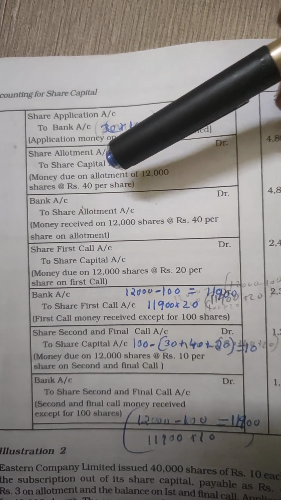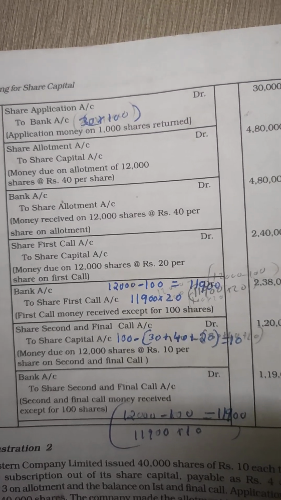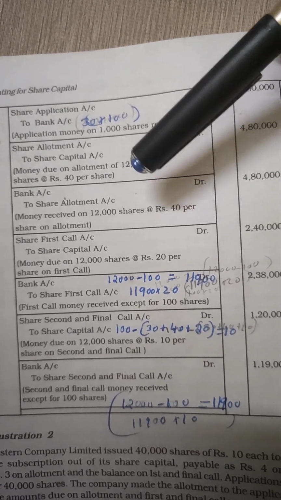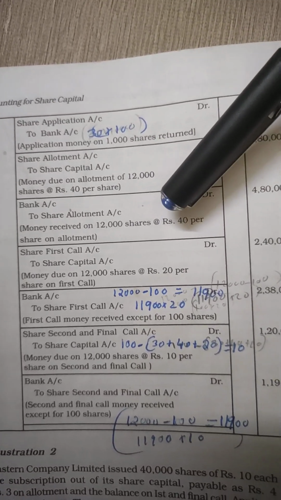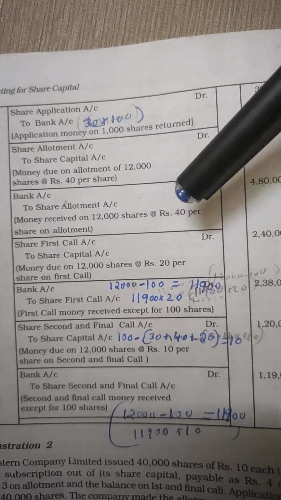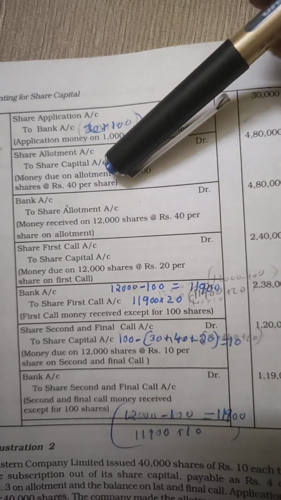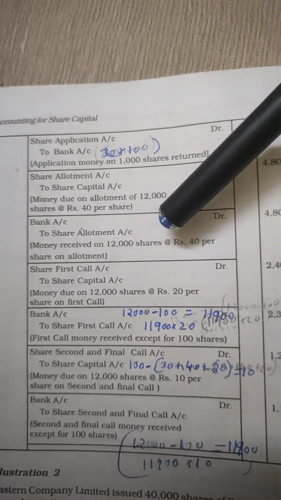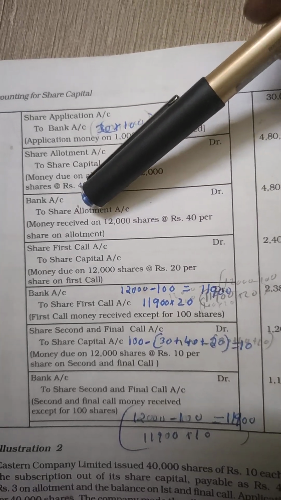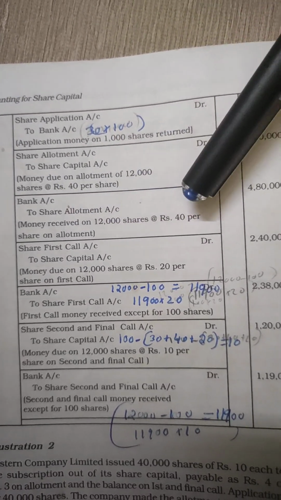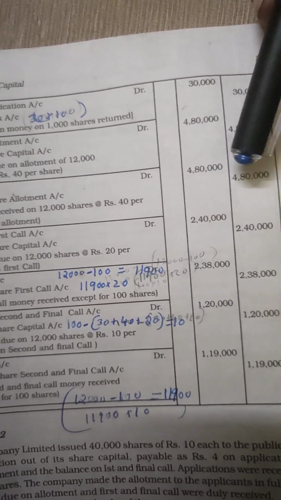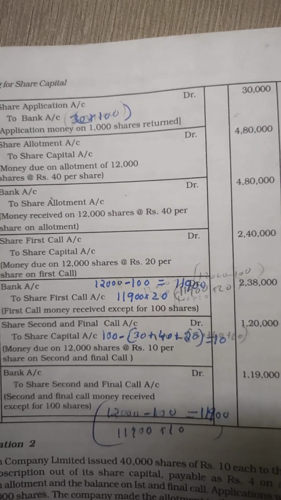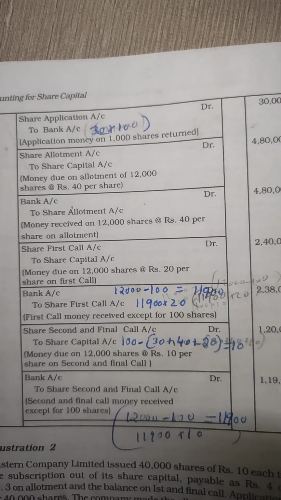The narration will be money due on allotment of 12,000 shares at rupees 40 per share. Then this amount is received. The first journal entry is relating to due, the second is relating to the amount received on allotment. The journal entry for this is bank account debited to share allotment account, 4,80,000 debit and 4,80,000 credit. Narration will be money received on 12,000 shares at rupees 40 per share.